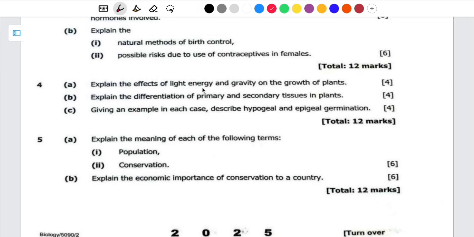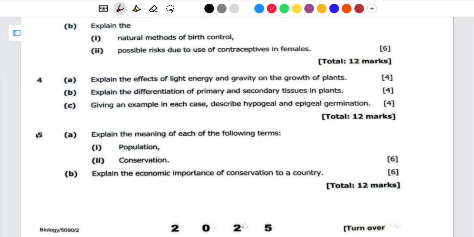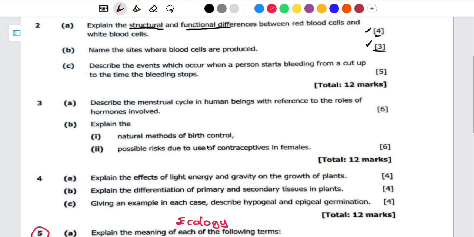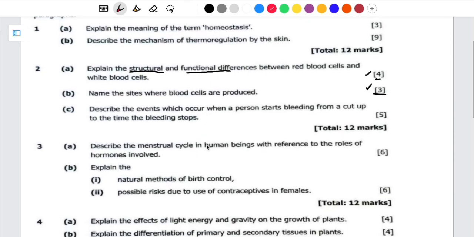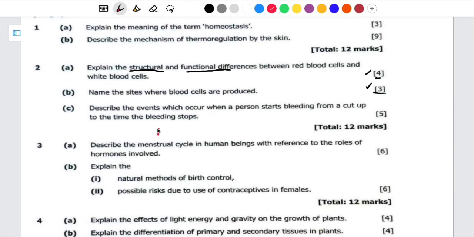What I can say about the essay part is that for question 5, ecology or ecosystem doesn't miss in an exam. You have to know that this one is always going to come. So you need to know the different ways they ask questions under ecology or ecosystem. Apart from that, the question on reproduction also doesn't miss. It can come either under plants or under animals. So you have to take note of that.